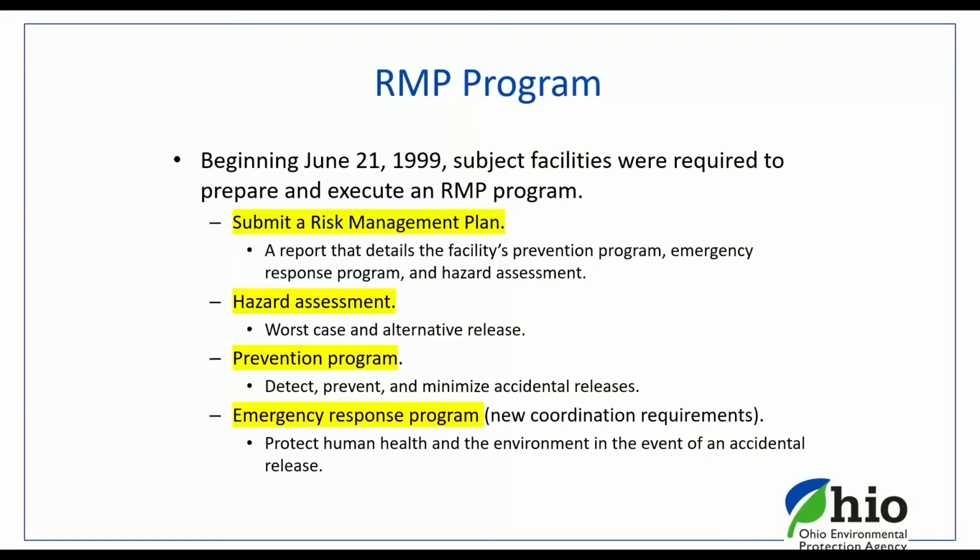There is a computer program that will enable you to determine what the off-site distance is from where the release occurred to where the endpoint is for that release, to see if there are any public and or environmental receptors that could be impacted by that accidental release of that chlorine, that sulfur dioxide, or whatever RMP chemical it is. There's also going to be a prevention program. How do you detect, prevent, and minimize these accidental releases as it pertains to that particular RMP process?